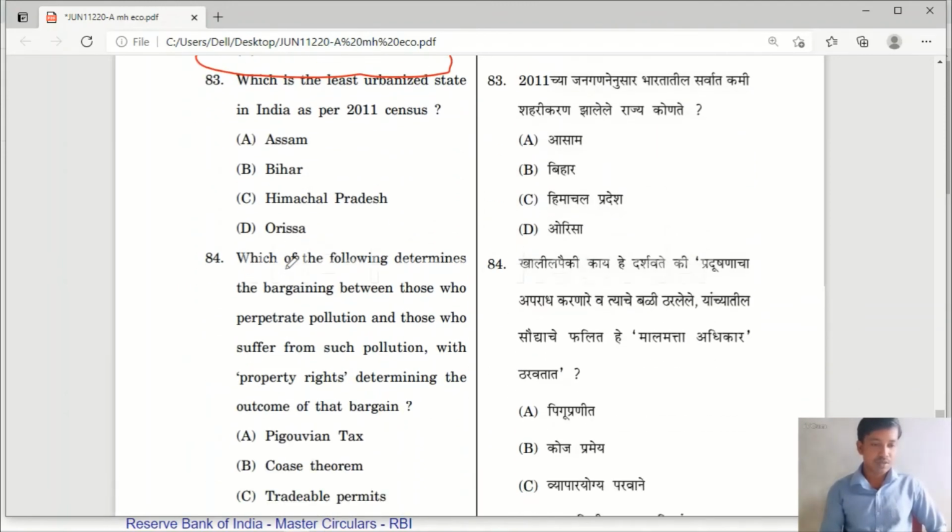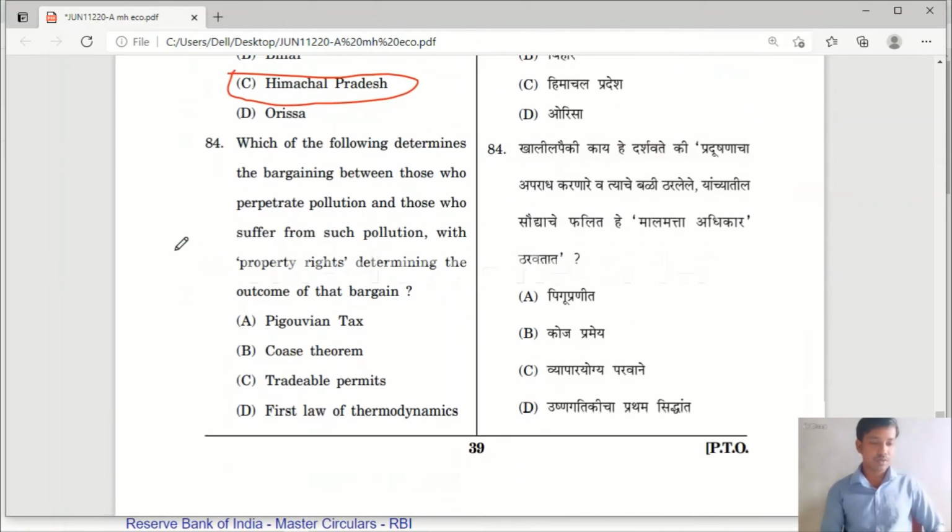Question number 83. Which is the least urbanized state in India as per 2011 census? The answer is Himachal Pradesh. Option C is the right answer. Himachal Pradesh is the least urbanized state in India according to the 2011 census.